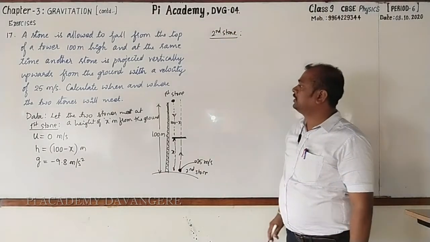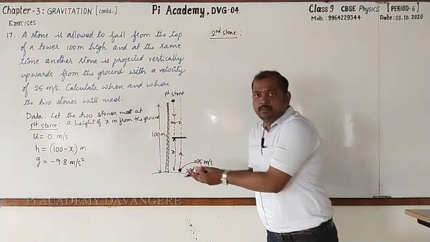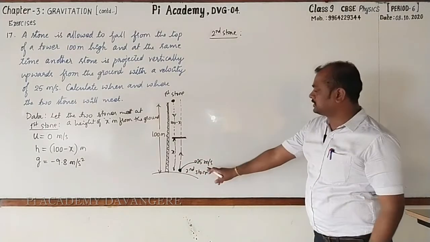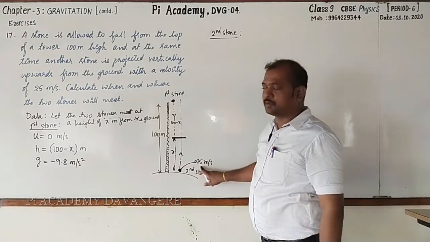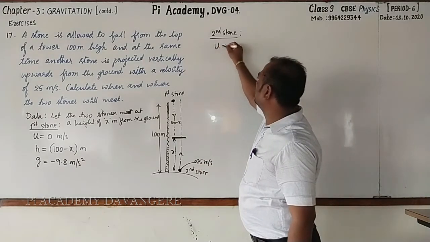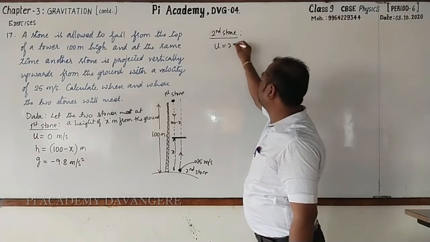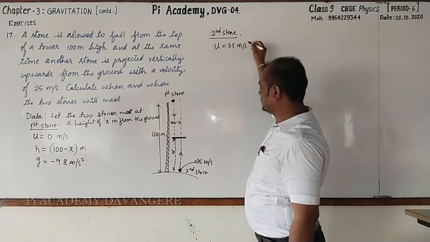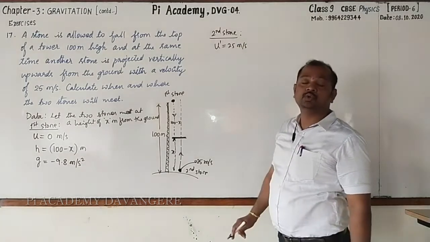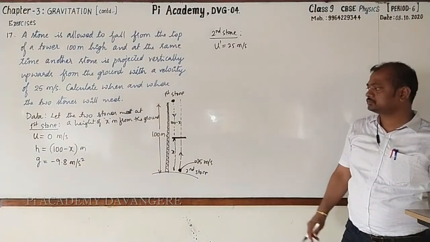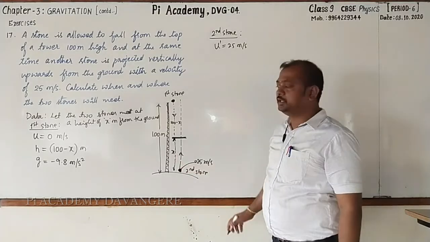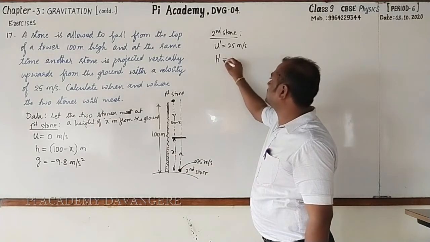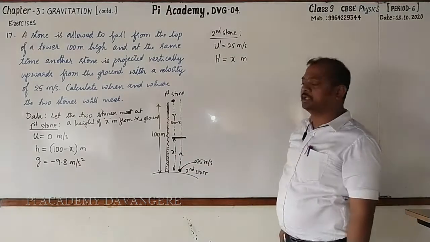It is to be projected vertically upward with a velocity of 25 meter per second. So u equal to 25 meter per second. I take this as u dash. And it moves to the height of x meter. h dash is equal to x meter.